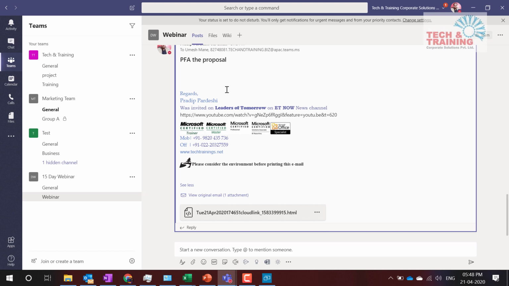After the proposal gets accepted, what do we have to do? Now we have to plan the things according to the timeline and everything that is agreed by the customer.